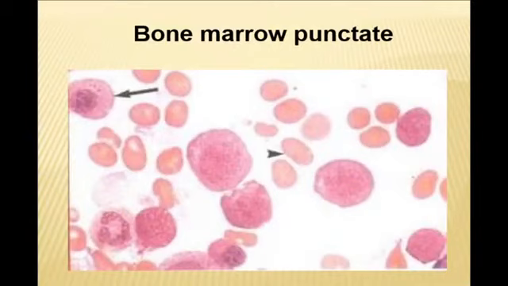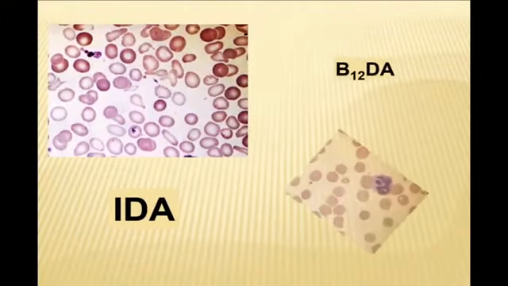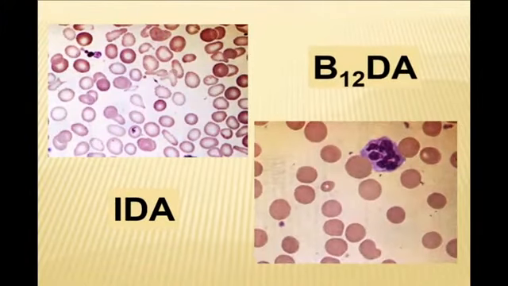Puncture of bone marrow shows its increased activity. It explains why patients feel some discomfort and pain on tapping flat bones, especially the sternum and tibia, due to hyperplasia of bone marrow. And again, blood analysis of patients with iron deficiency and B12 deficiency anemia. Large, not matured erythrocytes with remnants of nucleus, and pale small erythrocytes with iron deficiency.